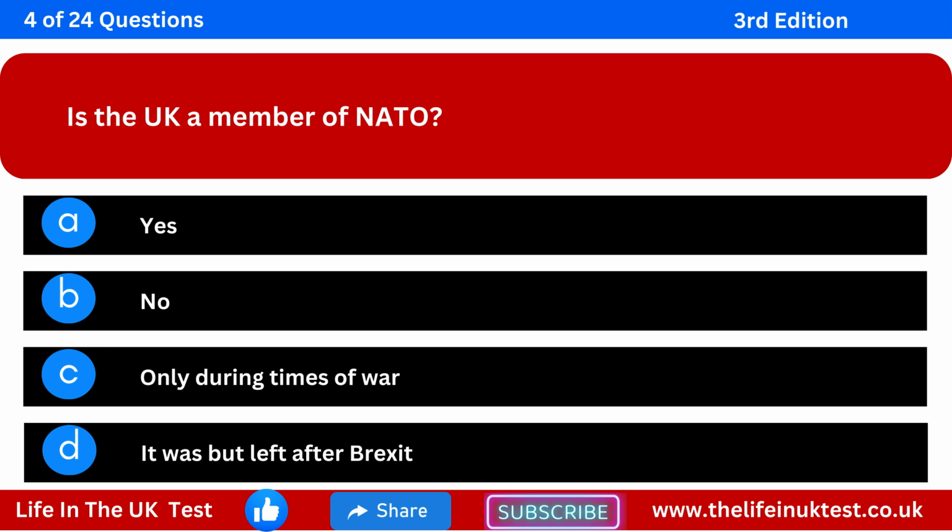Is the UK a member of NATO? Option A, yes. Option B, no. Option C, only during times of war. Option D, it was but left after Brexit.